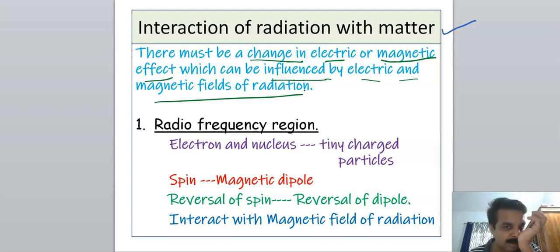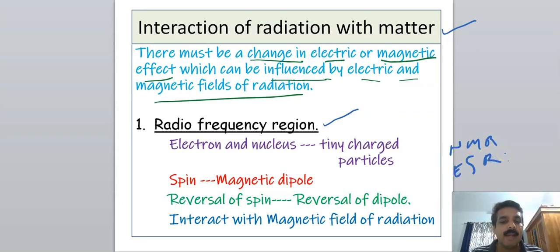We are discussing the different ways in which radiation interacts with matter. First, we go to the radio frequency region. We know that the radio frequency region is mainly used for electronic and nuclear spin reversal transitions, that is, in NMR and ESR spectroscopy. We can consider an electron and a nucleus as a tiny charged particle, and therefore their spin creates a magnetic dipole.